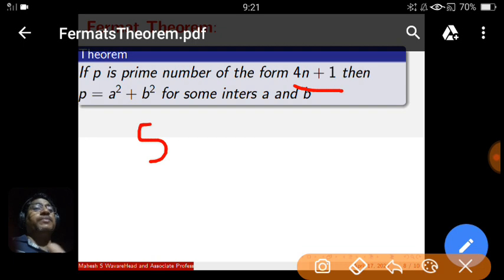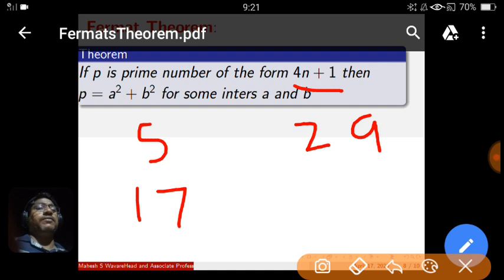7 is a prime number but it is not of this pattern. 11 is a prime number but it is not of this pattern. The next prime number is 17. 17 has the same pattern. Who is the next? One can find easily. The next prime number is 29. There may be one more. 19 is a prime number, 23 is a prime number but not of this pattern, and lastly 29, and so on.